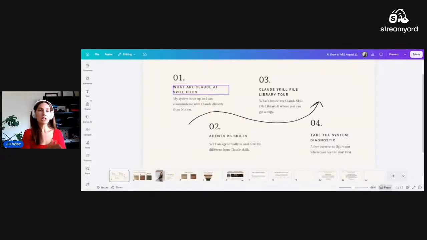Next, we're going to go into agents versus skills. So what an agent really is and how it's different from Claude skills. Then we're going to give you a Claude skill file library tour. So what's inside my skill file library and where you can get a copy if you want to. And then I also have a free diagnostic for you to take so you can decide where you should even start integrating AI first, which leads to the next part.